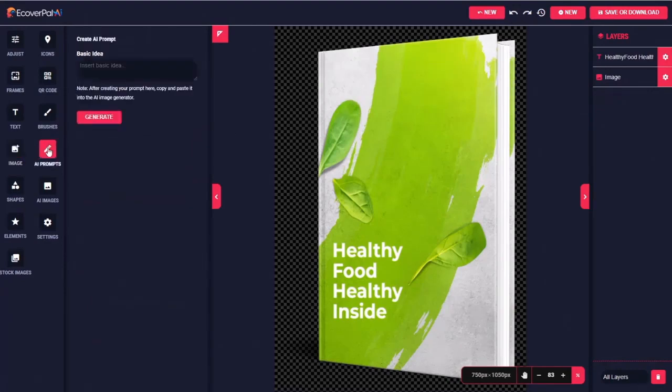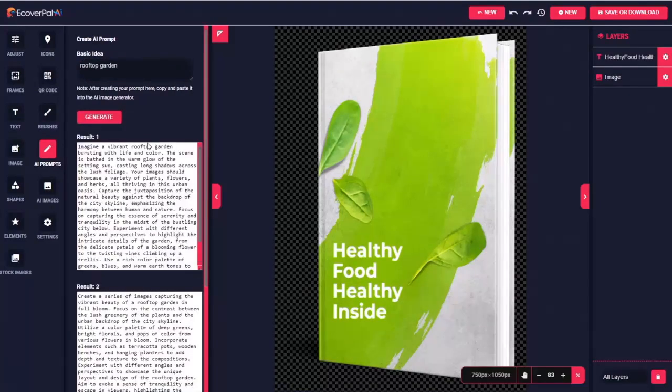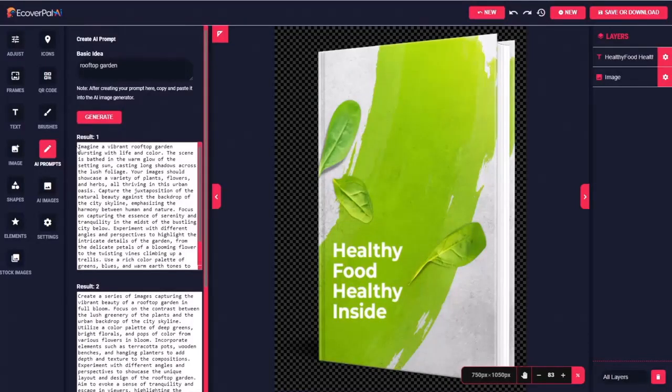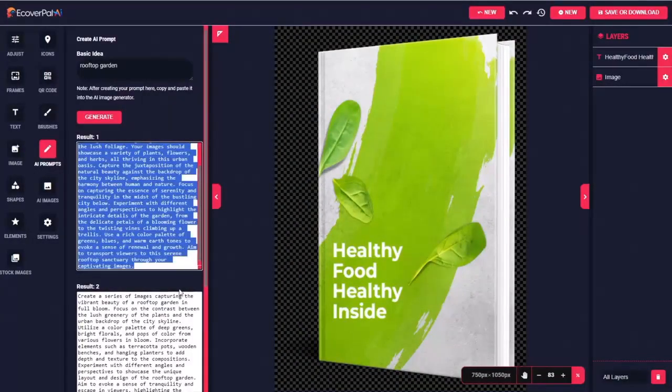So first I'm going to go to AI prompts, and you can see here where it says insert basic idea. You can keep it simple. My thought is a picture of a rooftop garden. So I'm just going to type the word rooftop garden and click generate. And it's going to give me a detailed prompt, which we'll use in the next step. In fact, it gives us 3 prompts that we can choose from. So if one of them doesn't turn out quite the way you like, you can try one of the others.